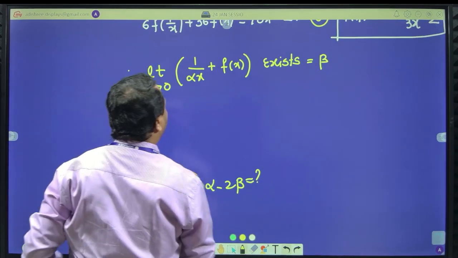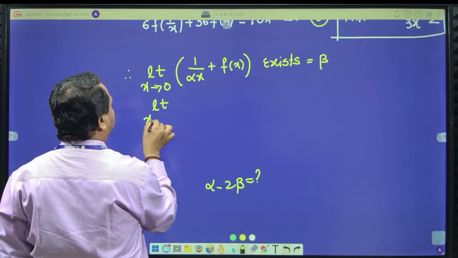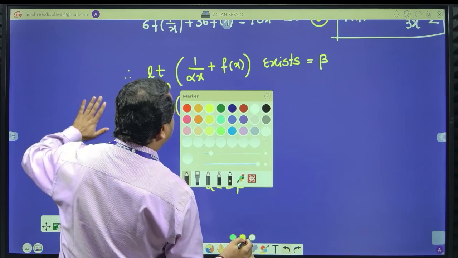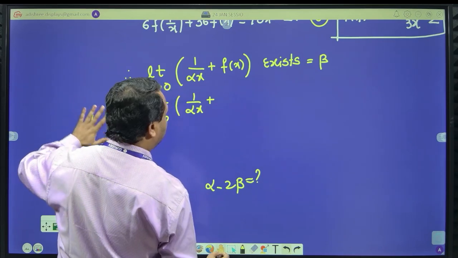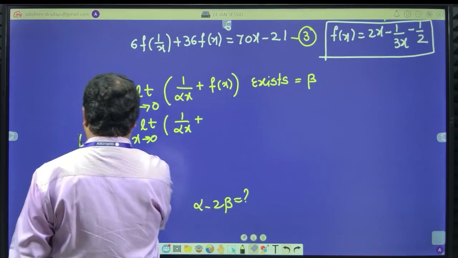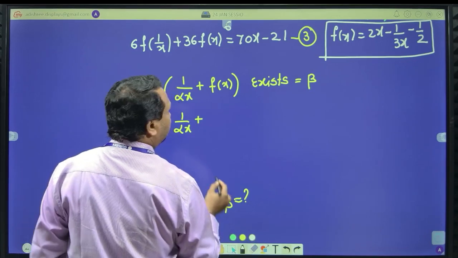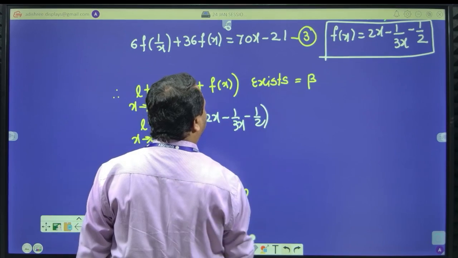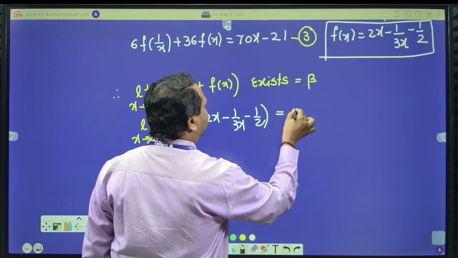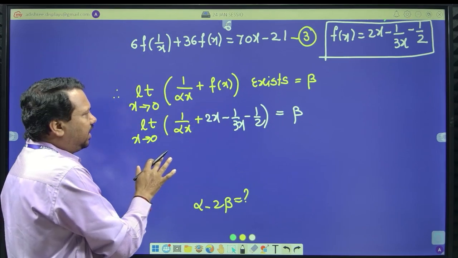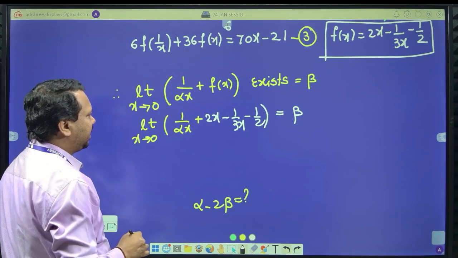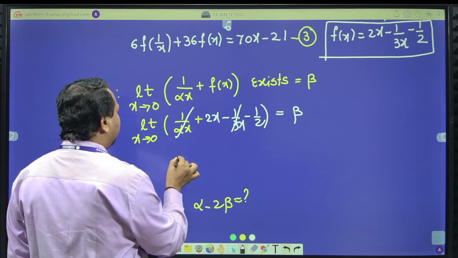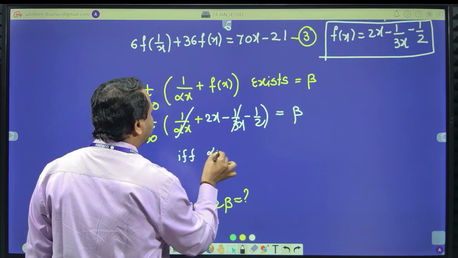Great. So let me substitute the value. The limit as x tends to 0 of 1 divided by alpha x plus f of x, where f of x is 2x minus 1 by 3x minus 1 by 2. Okay, this is the function. Now, if it is finitely existing and equal to beta, the only possibility is, please try to understand, that I have to cancel these two terms. When is it possible for them to cancel? If and only if alpha is equal to 3.